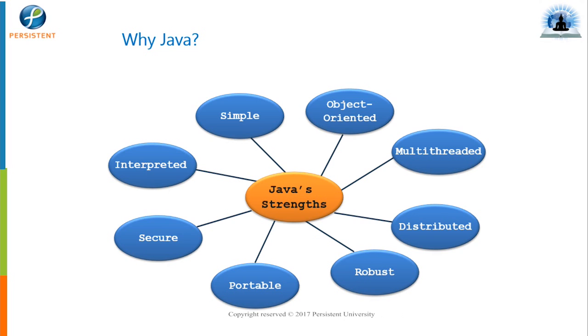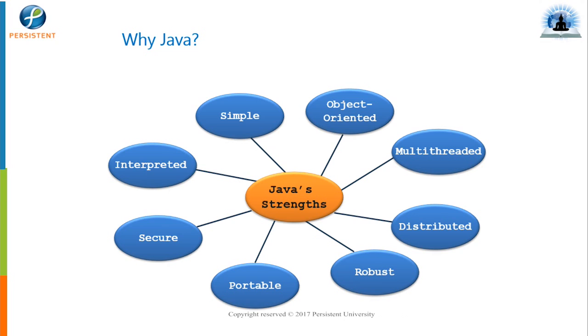We are saying Java is portable as well. Why are we calling it portable? Because once we write Java, that can be deployed onto any machine. So Java is mainly compile once and run many times.